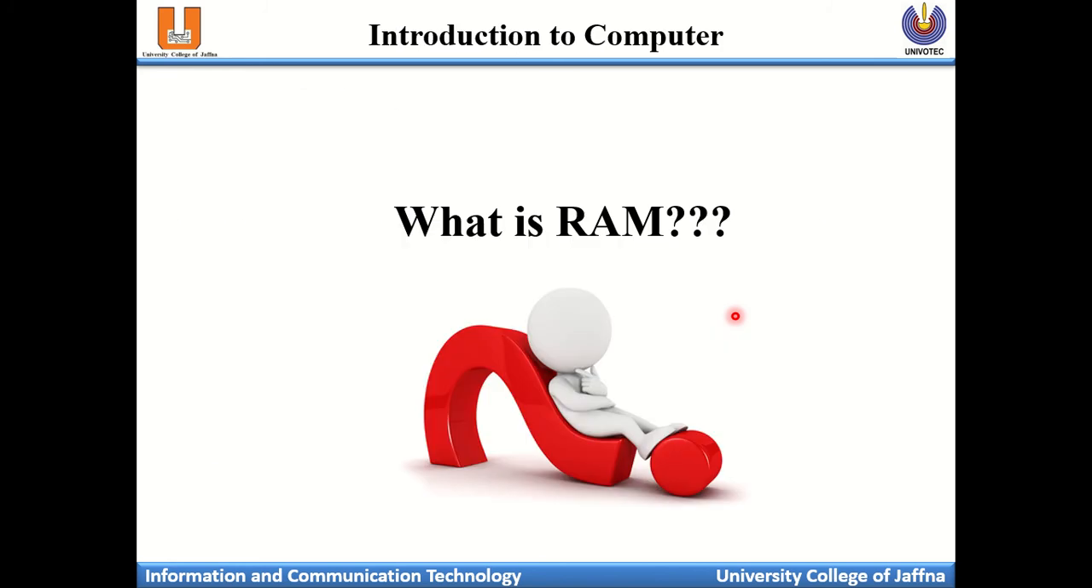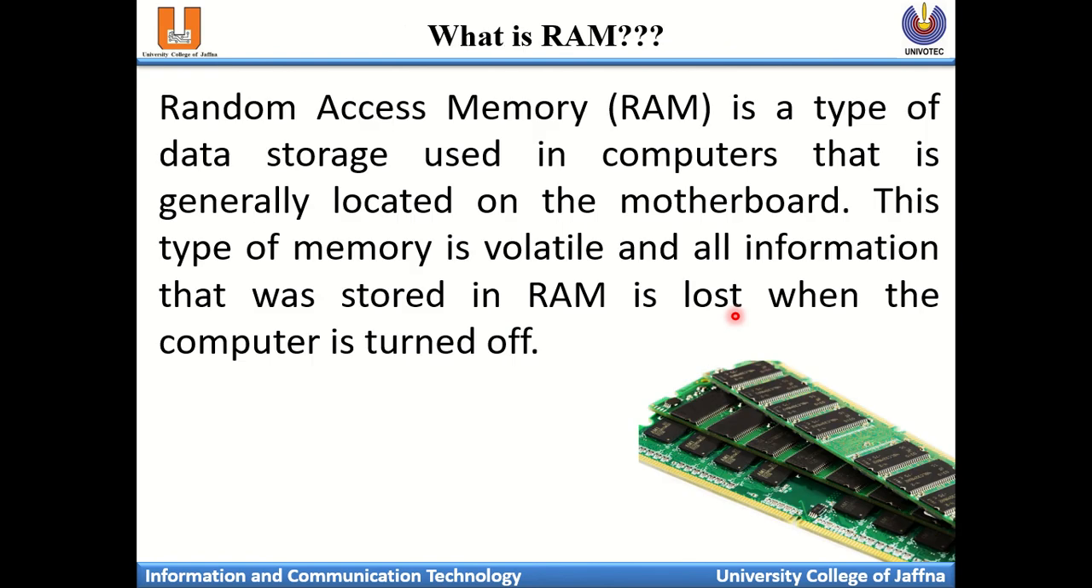RAM. We are now discussing random access memory in depth. Random access memory is a type of data storage used in the computer that is generally located on the motherboard. This type of memory is volatile, and all the information stored in the random access memory is lost when the computer is turned off. I discussed this earlier also. This is the primary memory in the computer, located on the motherboard.